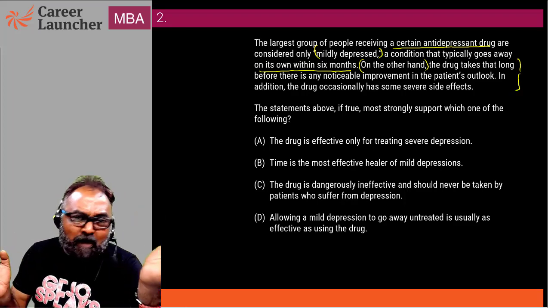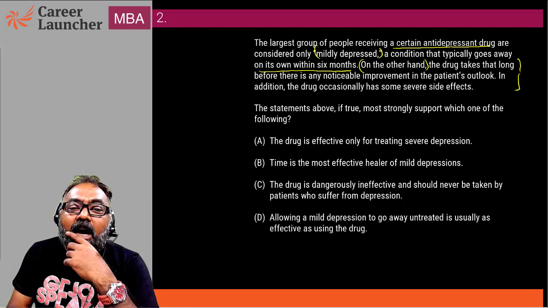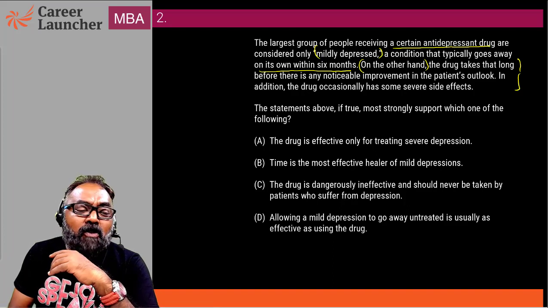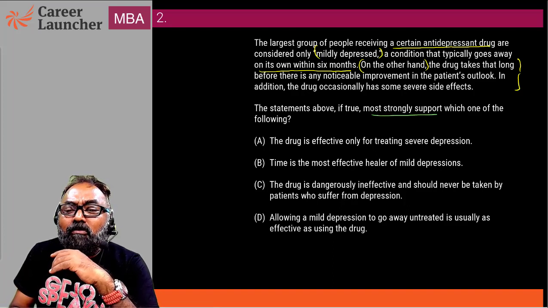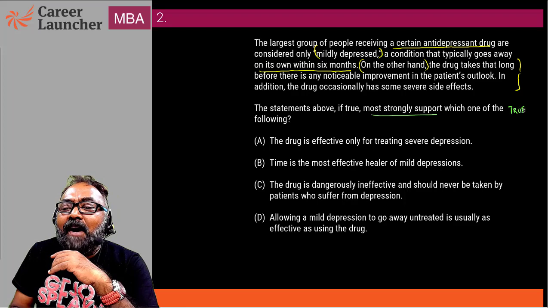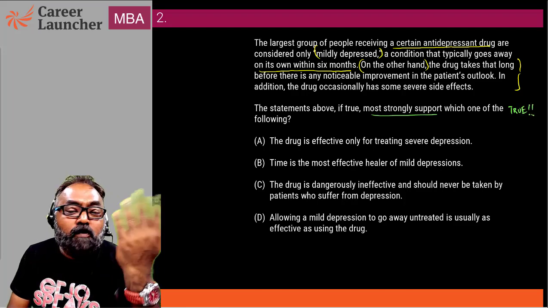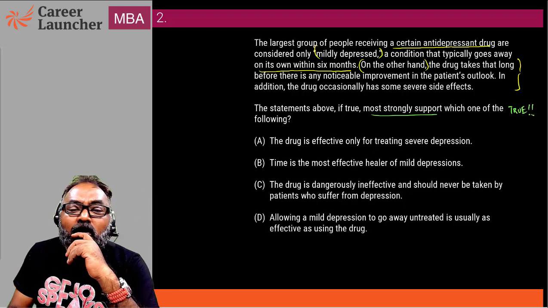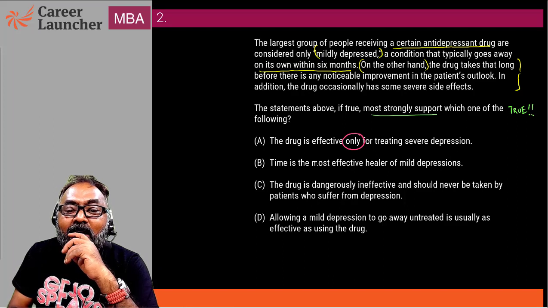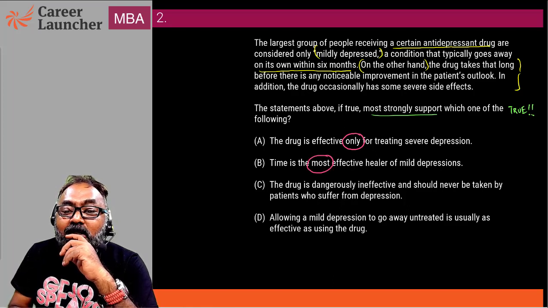So that is simple information that is given to us. The statement above, if true, most strongly supports which of the following? We are just looking at which of the following is true. That's it. Our idea is to look at which of these four answer choices is true. First of all, I can see the word "only." I can see the word "never."